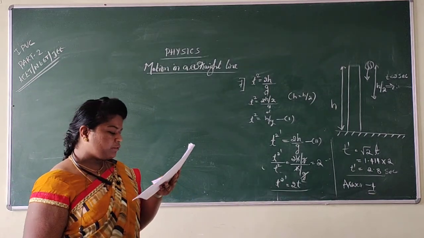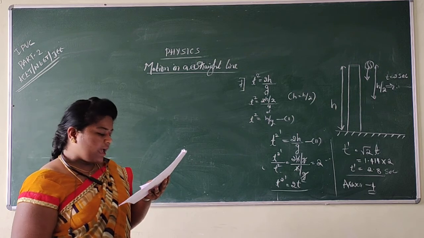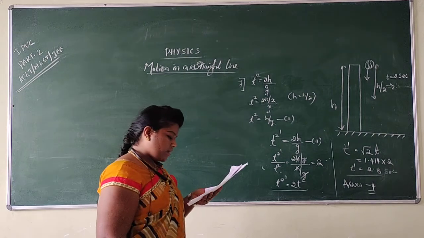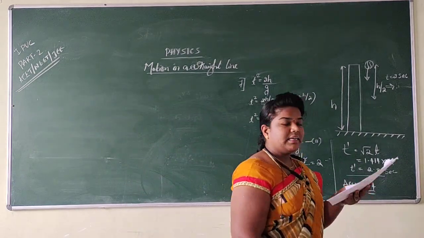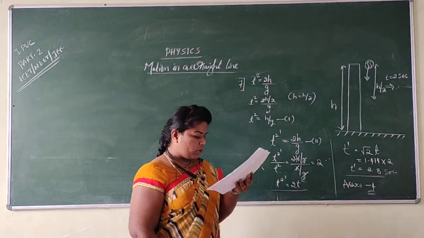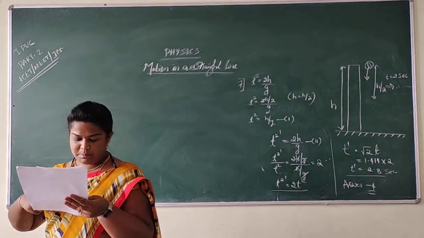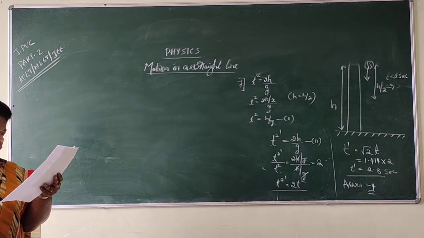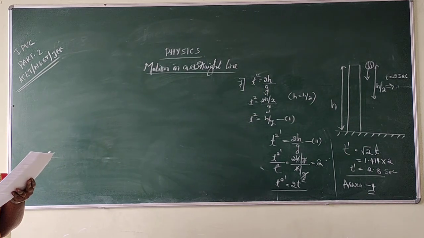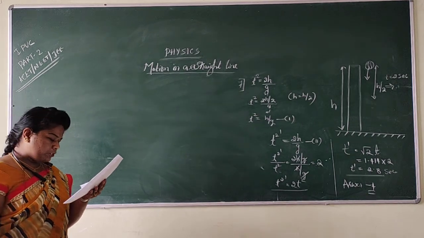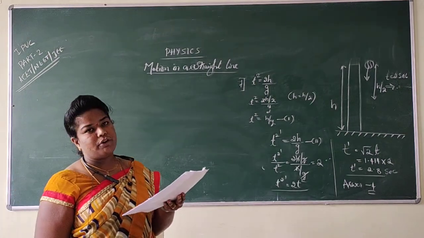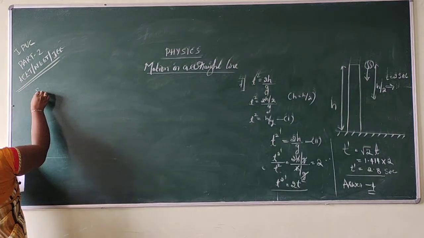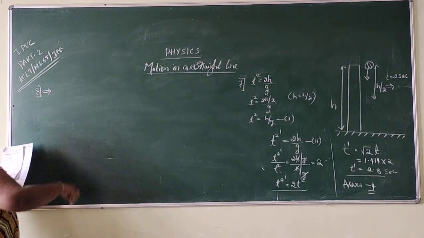A particle is moving along x-axis. Its displacement x in meter and time t in seconds are related by the equation t is equal to 5 plus root x. The displacement of the particle when its velocity becomes 0 is: option A 2.5 meter, option B 0, option C 5 meter, and option D 10 meter. See, here the question was in this way. I am just moving toward solving question number 8.